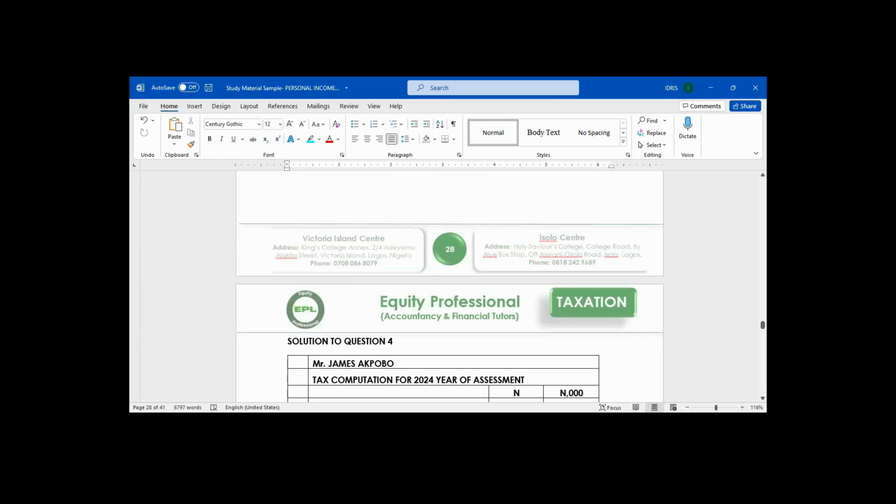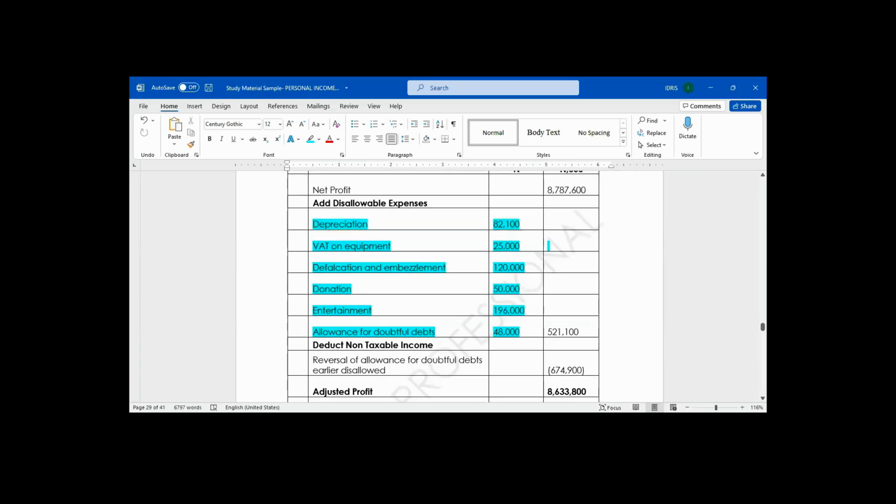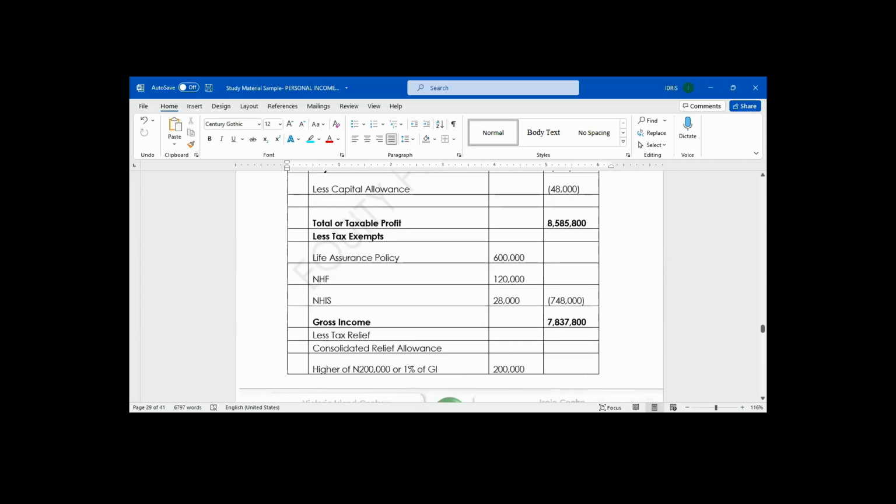You know, we want to compute this. Mr. James Akpobon is going to pay what type of tax? Personal income tax. Remember, after you get your trading income in your personal income tax, which is your total income, from your total income, what do you less?